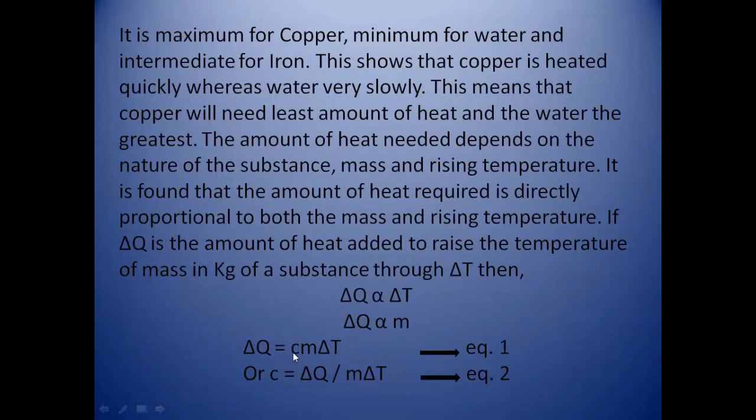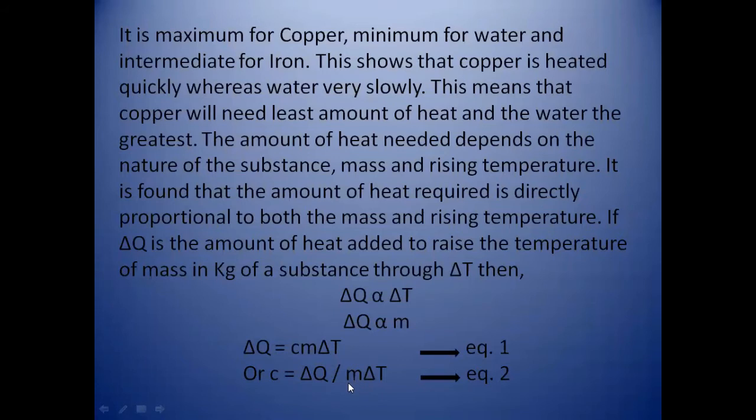c. Now to find the formula in terms of specific heat: m and del T are the factors which are multiplied by the specific heat. So when we shift them to the other side, it becomes c equals del Q divided by m del T. So this is the equation for the specific heat capacity.